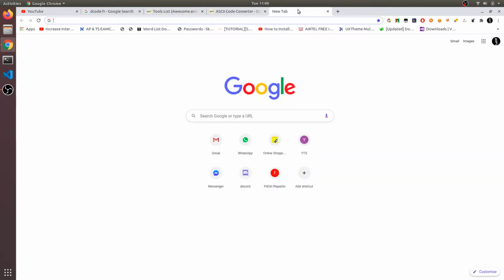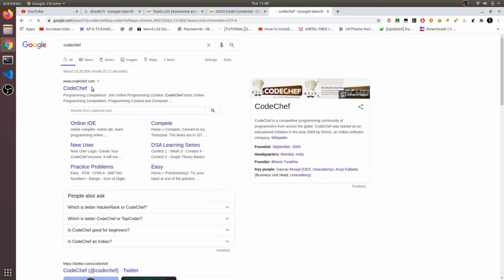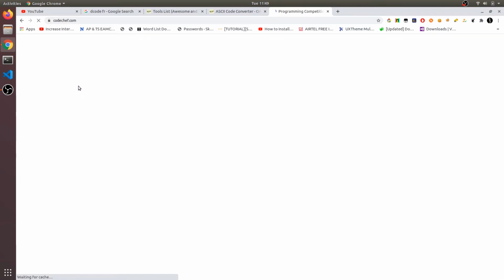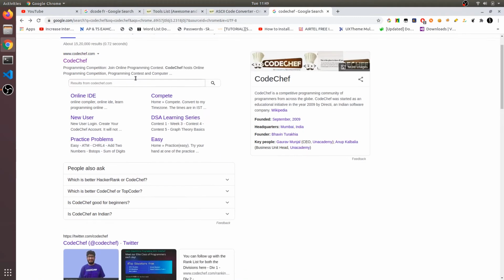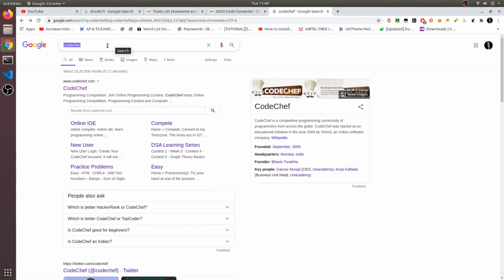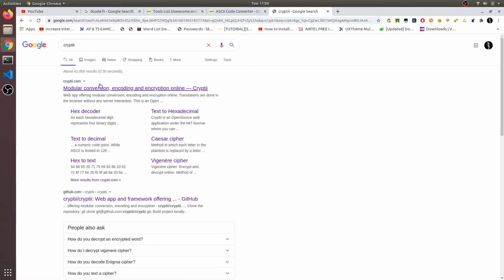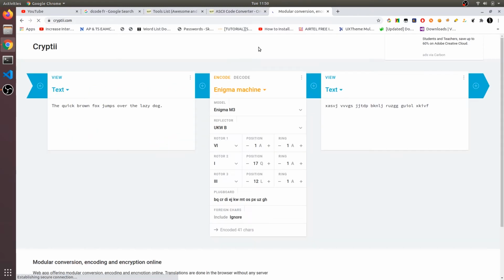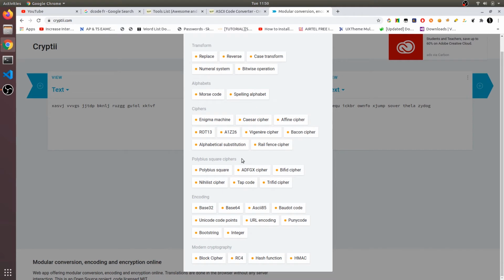And I want to show you another website, that is CodeChef. Sorry, not this one. What am I even typing? Okay, the Crypti website, and in this website you can see so many decodings, and you can see these are all the encodings and decodings this website provides.